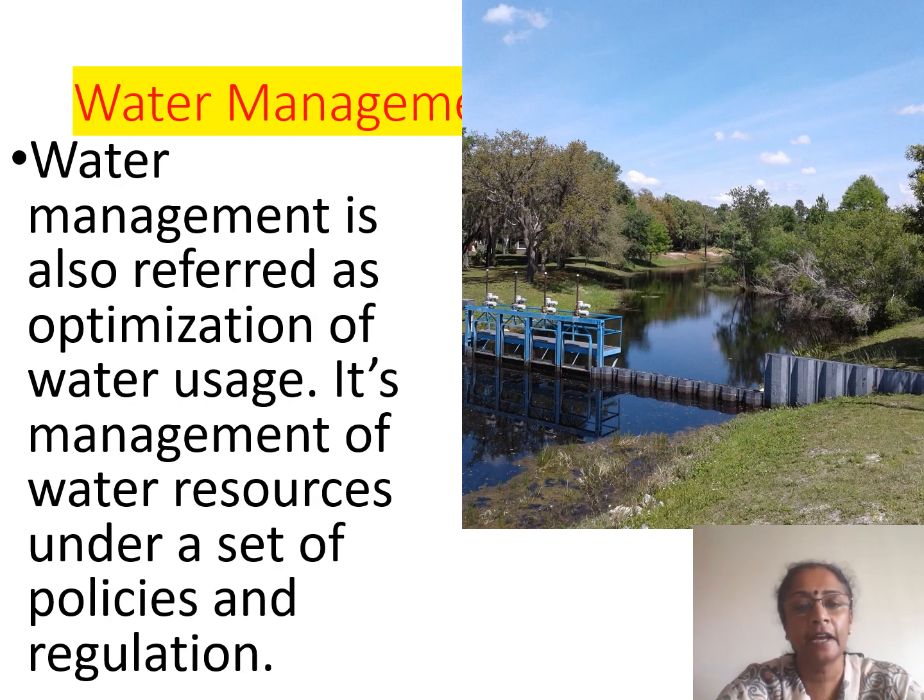That means that every new organization has to create water resources, or if there is a new agricultural unit or a new factory which is coming up, how the wastewater has to be disposed, how water has to be managed, all these types of policies are created by the government. Building up of new dams, new canals, and the regulating of water for agricultural and industrial purposes. All this water management is taken up by the government through policies and regulations to help conserve water. So basically these are the 5 different types of elements or sectors which come under green economy.